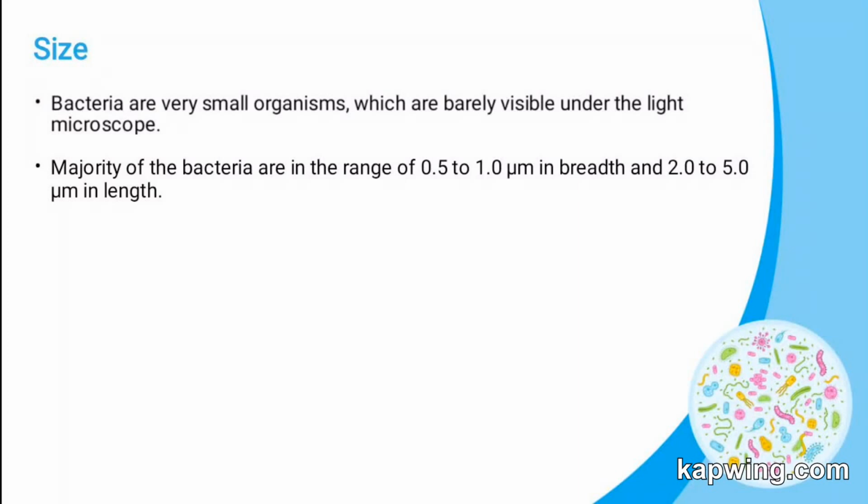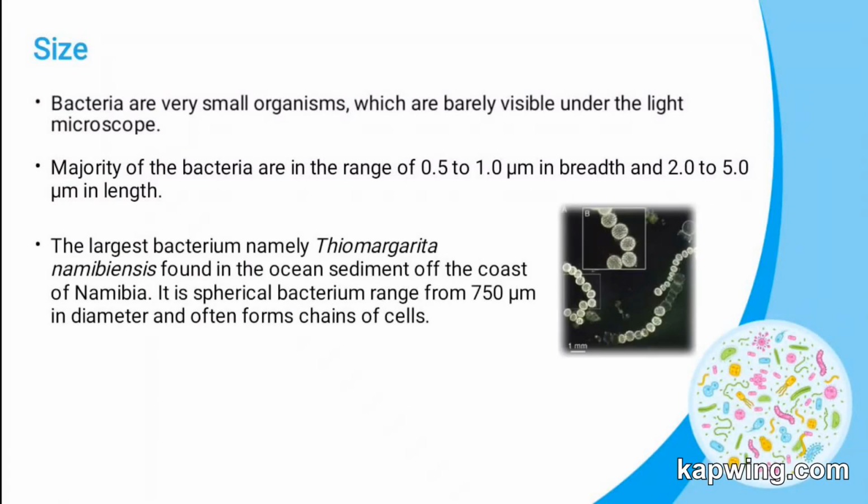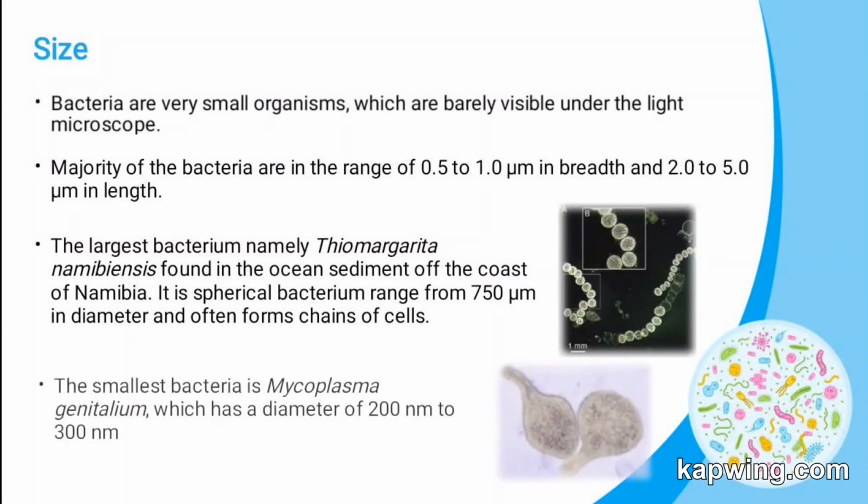At the coast of Namibia, scientists found the world's largest bacterium, named Thiomargarita namibiensis. Its size is 750 micrometers. And the smallest bacterium is Mycoplasma genitalium. It is present in the urinary genital tract in humans, and has a diameter of 200 to 300 nanometers.